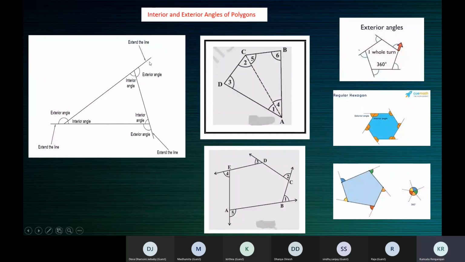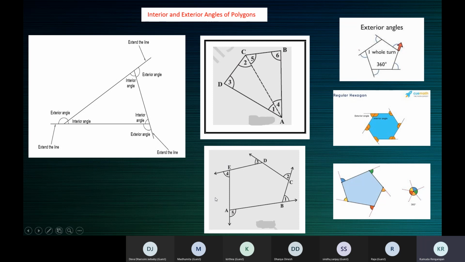Exterior angles are formed, or you can see the exterior angles, only when you produce the sides. If a polygon has 6 sides, all the 6 sides must be produced. Here you can see it's a pentagon. 1, 2, 3, 4, 5. This is a pentagon, A, B, C, D, E. If it has 5 vertices, it has 5 sides also.